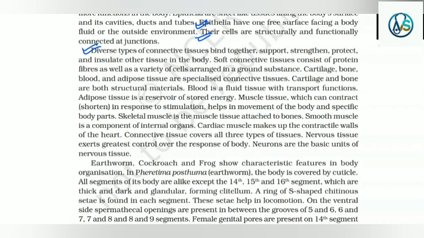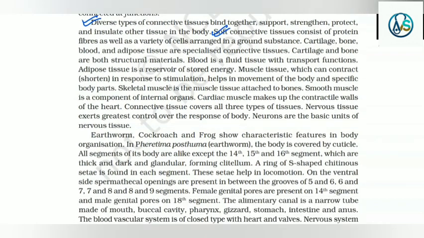Diverse types of connective tissues bind together, support, strengthen, protect and insulate other tissue in the body. Soft connective tissue consists of protein fibers as well as a variety of cells arranged in a ground substance. Cartilage, bone, blood, and adipose tissue are specialized connective tissues. Cartilage and bone are both structural materials. Blood is a fluid tissue with transport functions. Adipose tissue is a reservoir of stored energy.